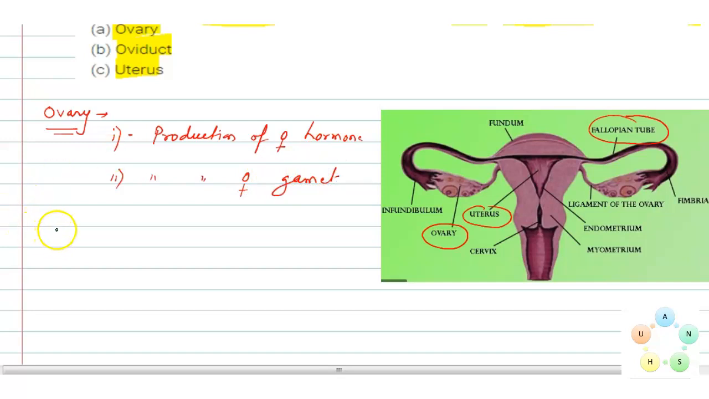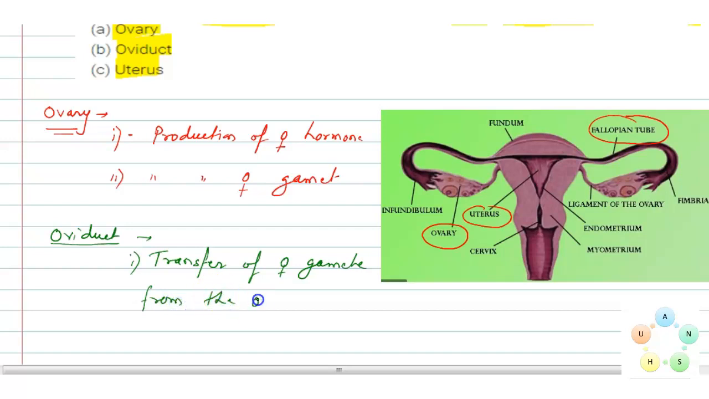Now oviduct. So the first function of the oviduct is transfer of female gamete from the ovary, and the next function is that it is the site of fertilization.